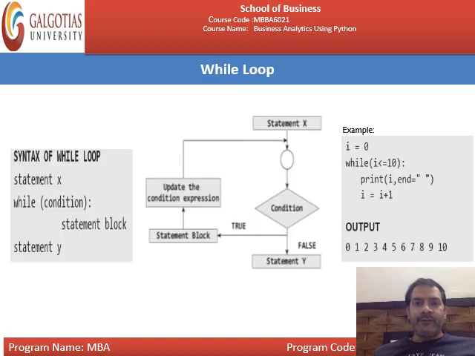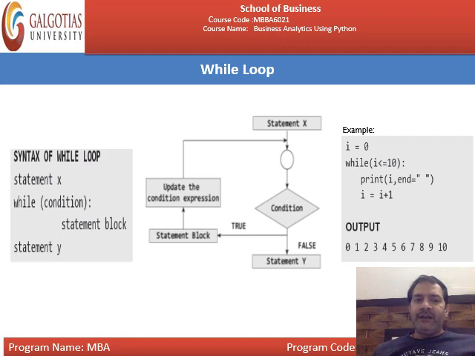The very first loop is the while loop. First of all, we will discuss the syntax of the while loop. Basically, in a while loop, we first initialize, or we give a statement like this, statement X. After that, we provide the condition, the same as we provided in if statements.